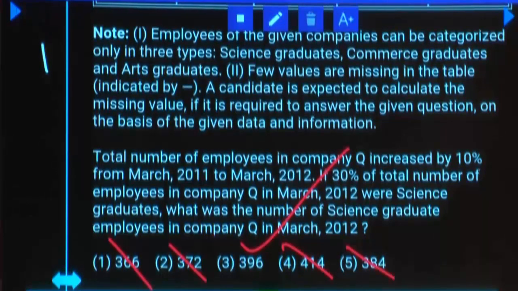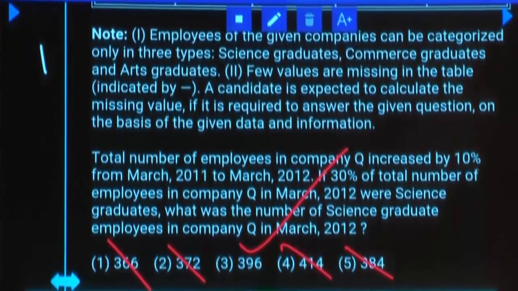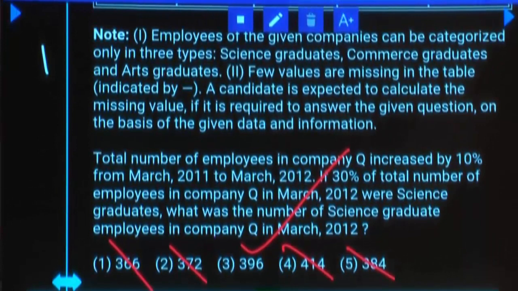30% of 110% of some number. I don't want to calculate that number. I don't want to waste my time. 30% of 110% of some number should be 3 multiple and 11 multiple. Third option is the only 11 multiple that you have. Anybody, any doubt? Sure? Yes sir? Any doubt?